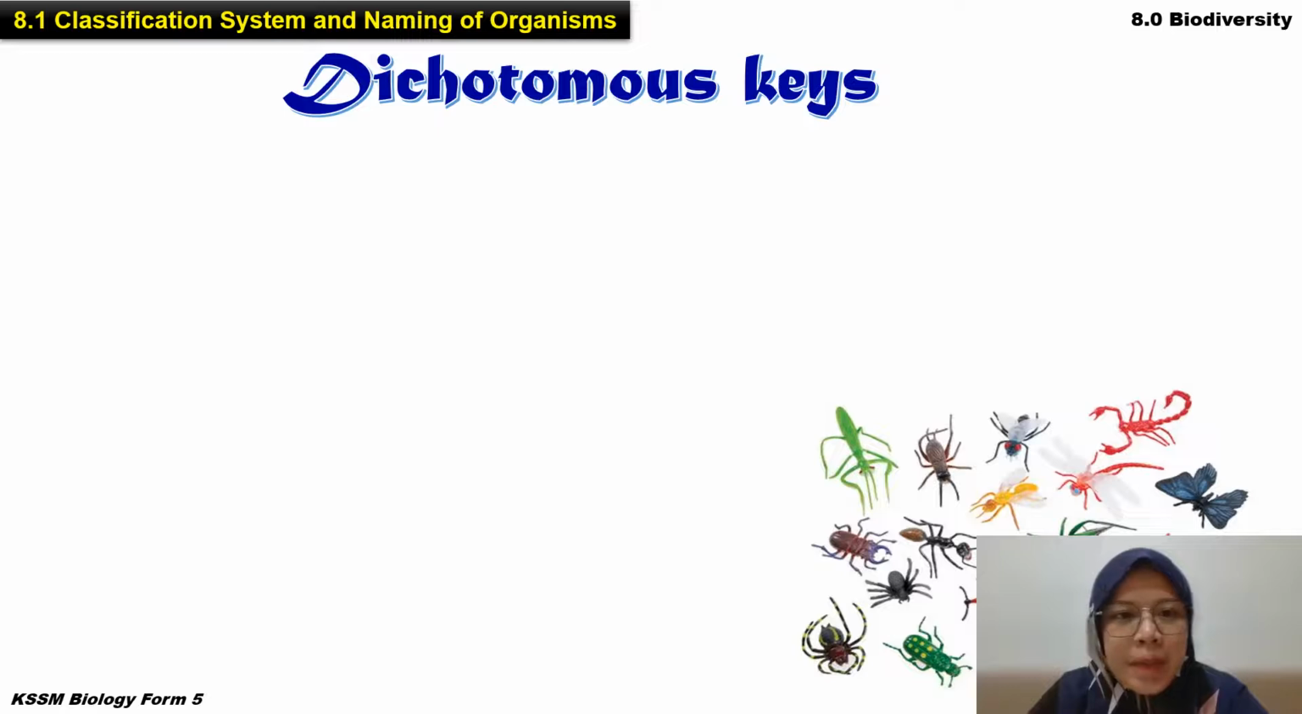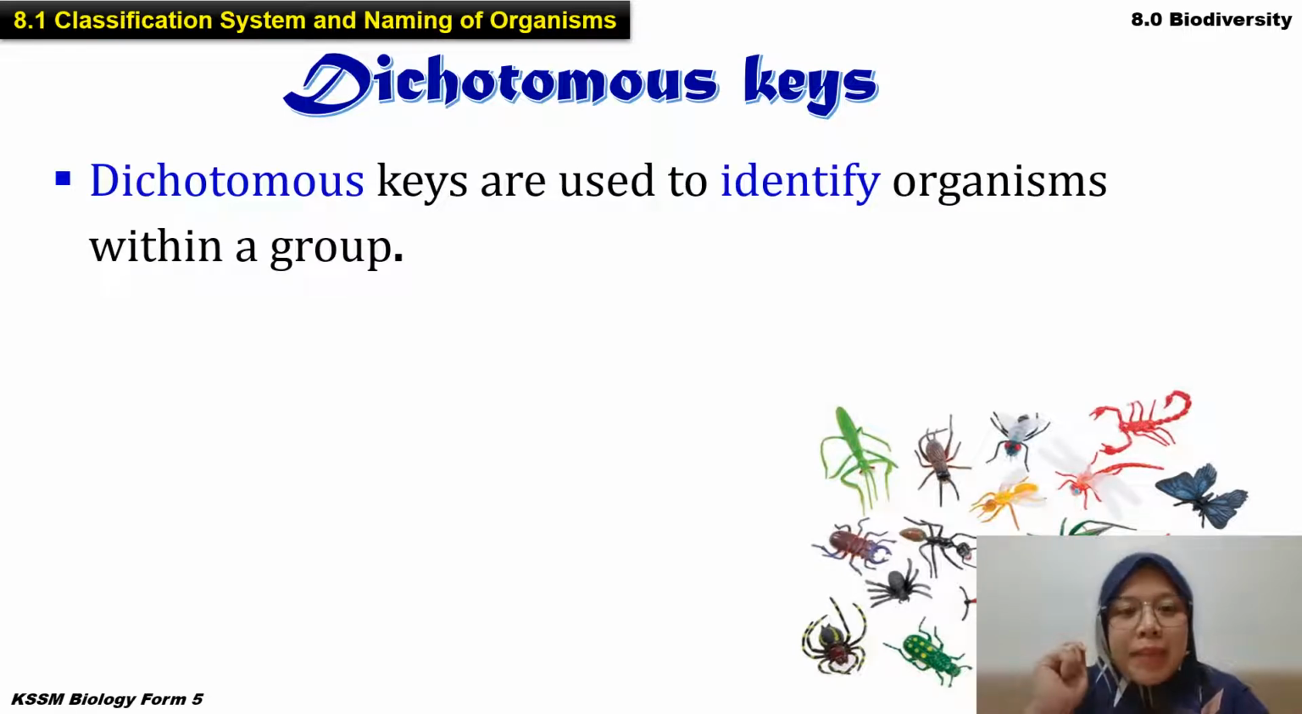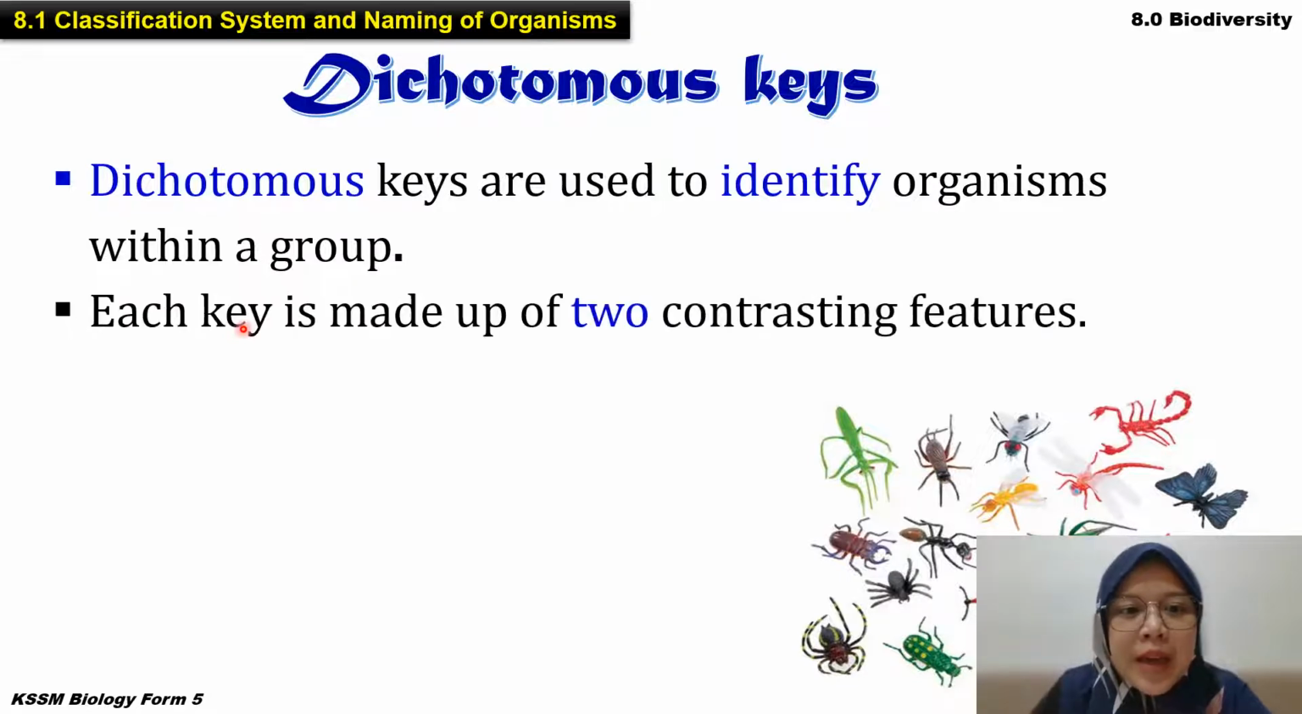A dichotomous key is the method used to identify an organism within a group. For example, you have several animals and you want to identify the organism, so you can use this method, the dichotomous key. This method must use two contrasting features. For example, has leg, no leg. Has bone, no bone.